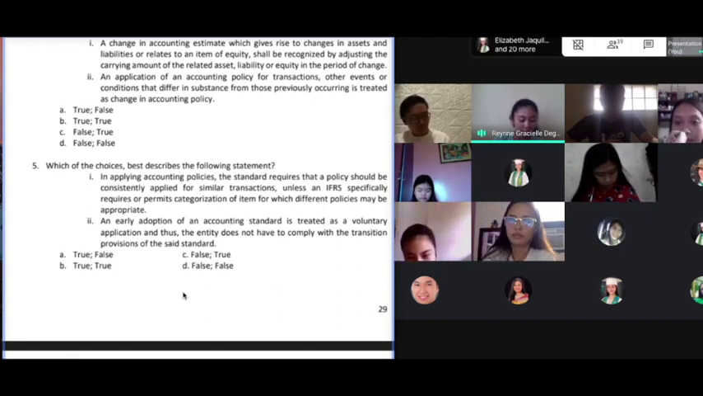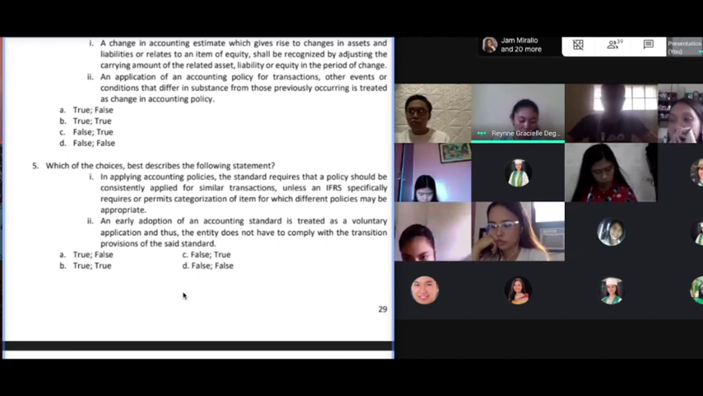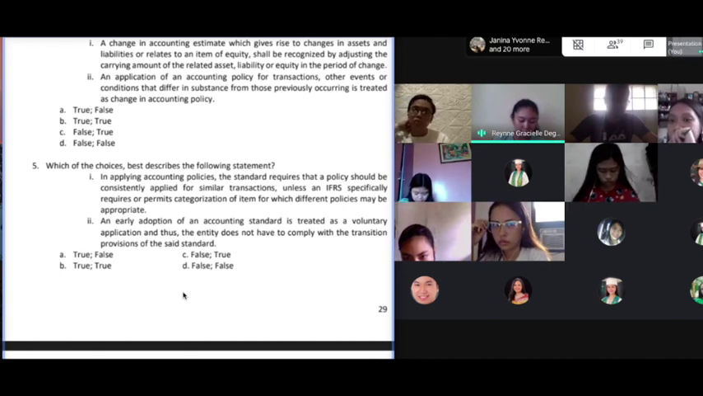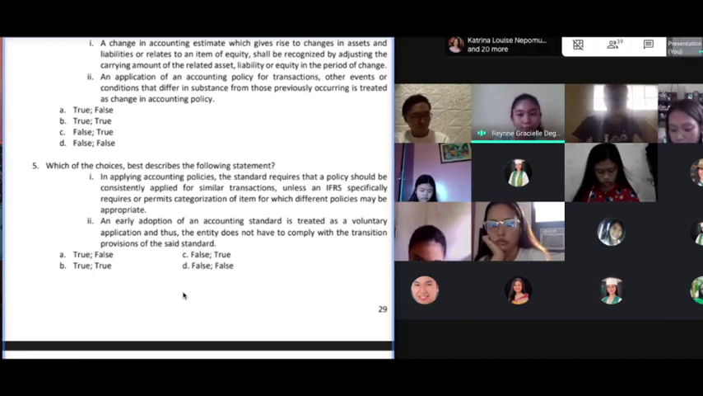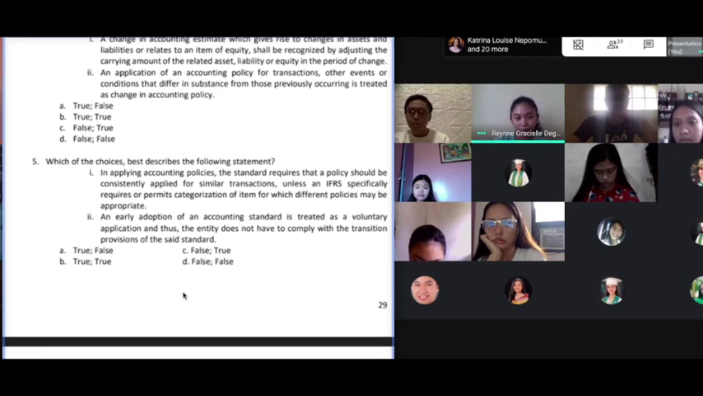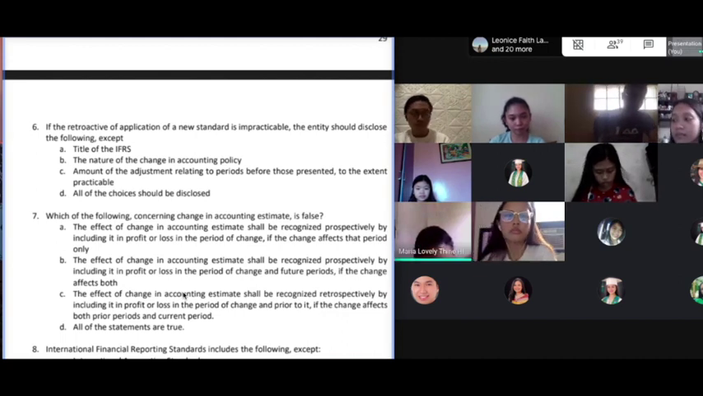Our answer, sir, is letter A. The first statement is true and the second statement is false because the first statement was clearly stated in the book, and the second statement is false because of the phrase, the entity does not have to comply with the transition provisions of the standard. Changes are applied when the standard provides transition provisions, sir. Okay, you will have to comply with the transition provisions. That's correct. Very good.